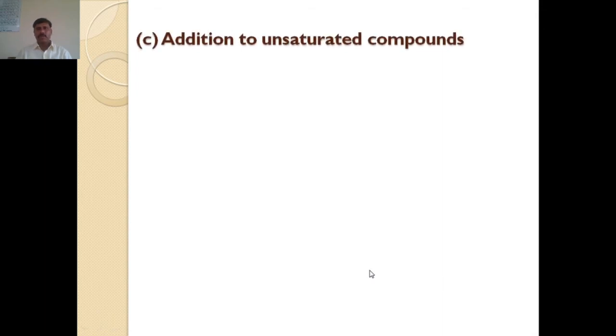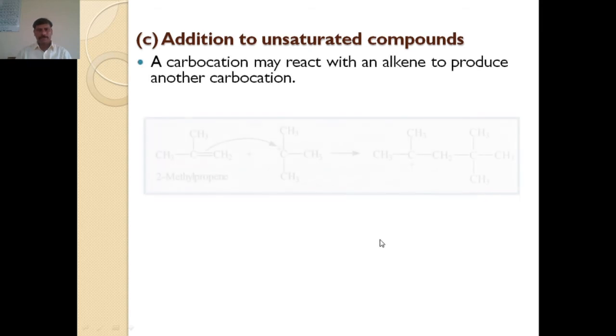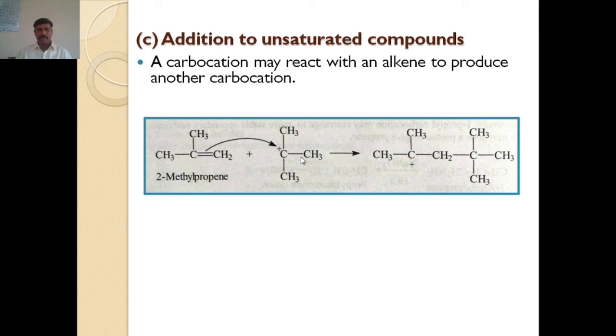The third reaction is addition to an unsaturated compound. Suppose we consider that tertiary carbocation reacting with the alkene 2-methylpropene. The alkene has a pi bond, and when that pi bond attacks the carbocation, automatically a new carbocation forms on the carbon atom. That means the carbocation can undergo an addition reaction with an unsaturated compound.